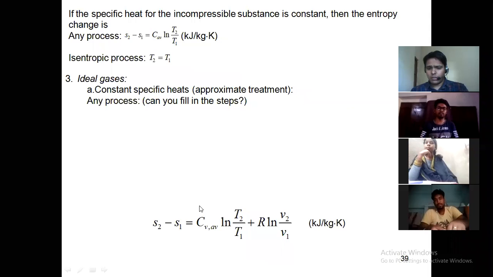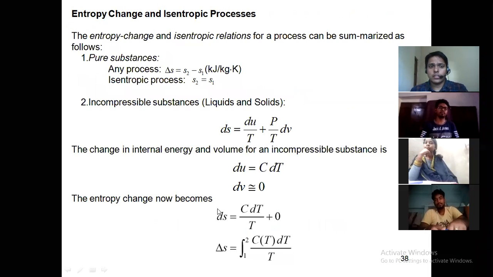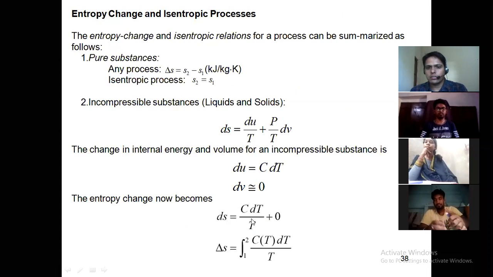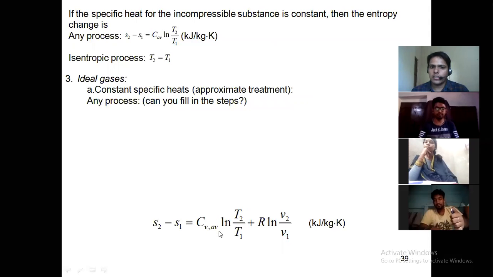Now you have three cases. For a pure substance, you find the entropy value using the property table. For an incompressible substance such as a liquid or solid, you can neglect the dV change and directly get ds is equal to C dT by T, so S2 minus S1 is C into ln T2 by T1. For an ideal gas, you cannot neglect dV, so you integrate and get S2 minus S1 as Cv ln T2 by T1 plus R into ln v2 by v1. This is for any general process with constant specific heat.